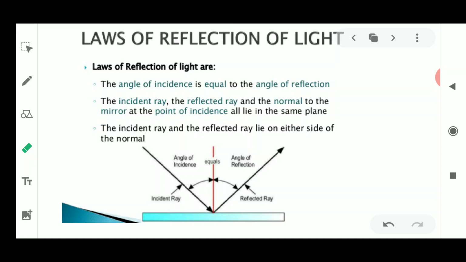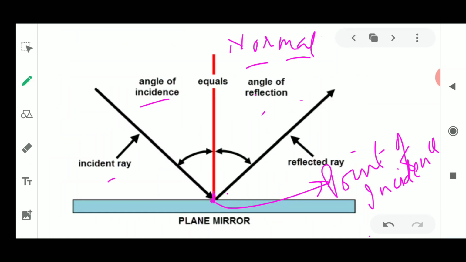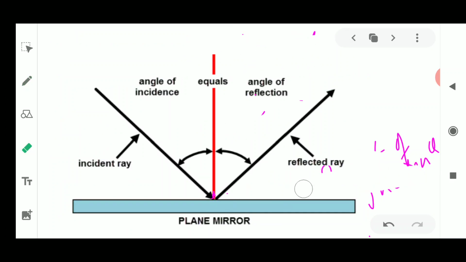Next, we discussed the terms which are used in the reflection of light. We discussed the incident ray, the normal, the point of incidence, the reflected ray, what the reflecting surface is, and the angle of incidence and angle of reflection.